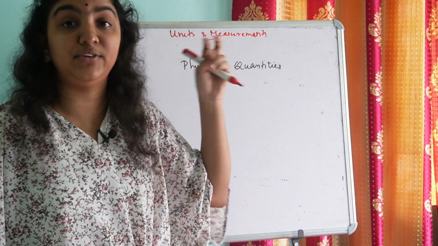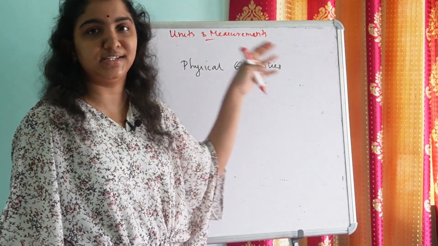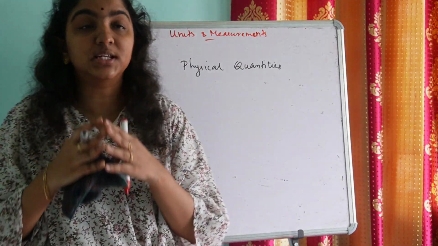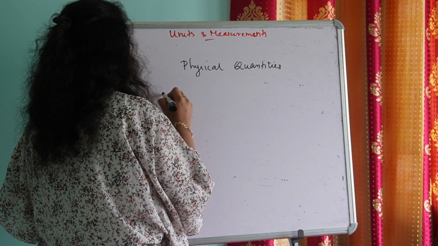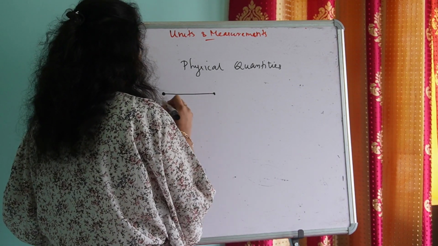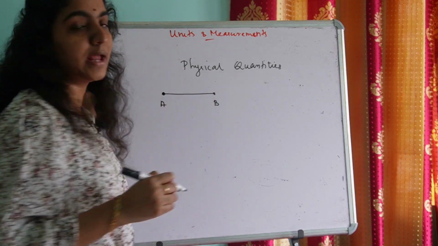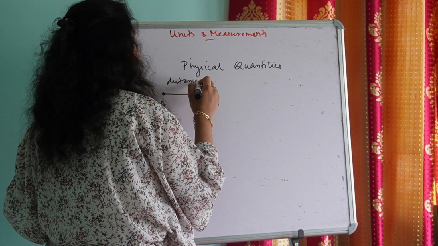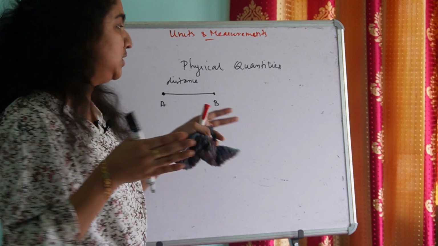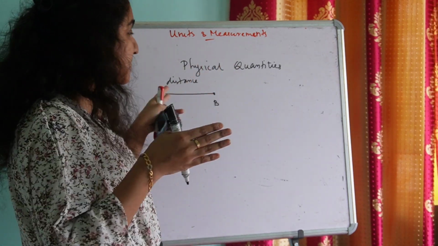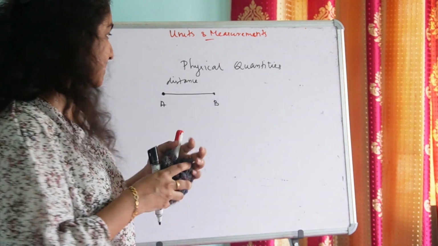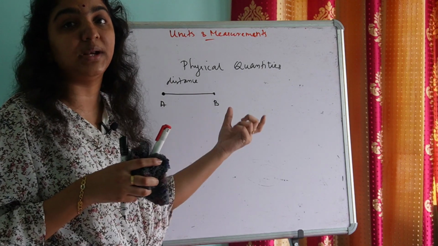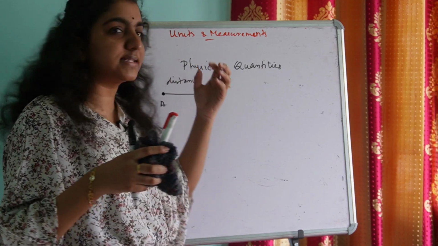We need to describe the physical quantities. And how do we describe a physical quantity? Let's understand it through an example. Suppose there are two places A and B, and obviously there will be a distance between these two places, isn't it? There will be a distance between any two places. So there is a distance between A and B. This distance is a physical quantity.